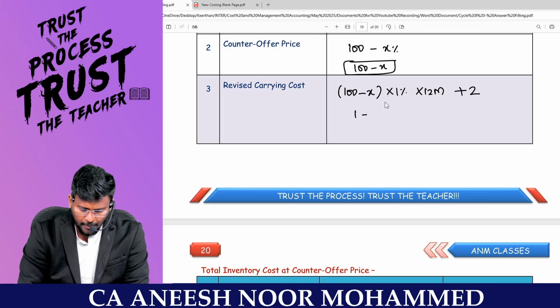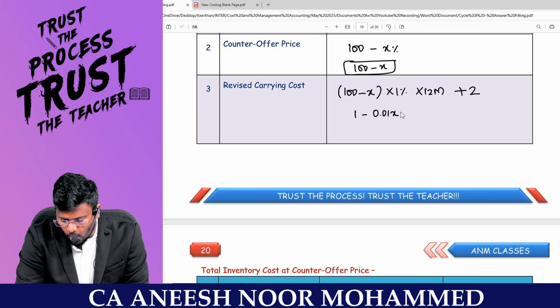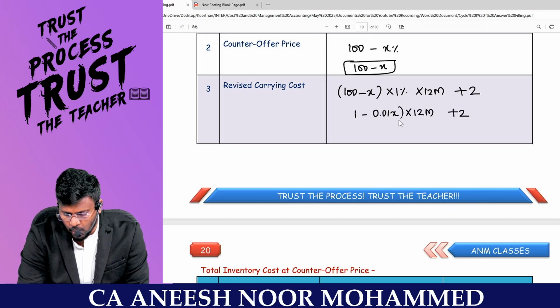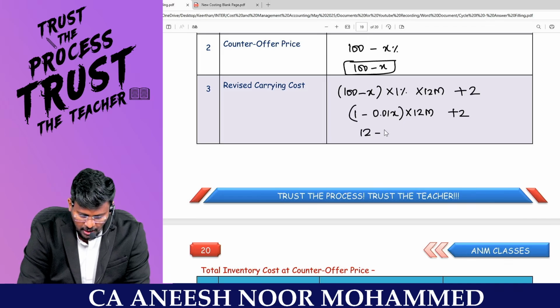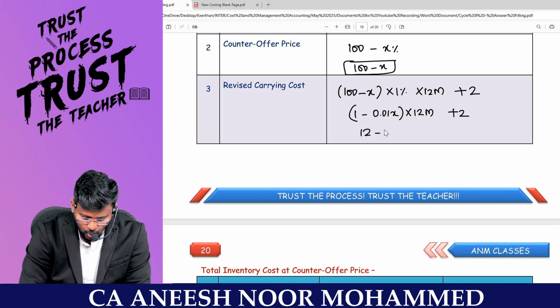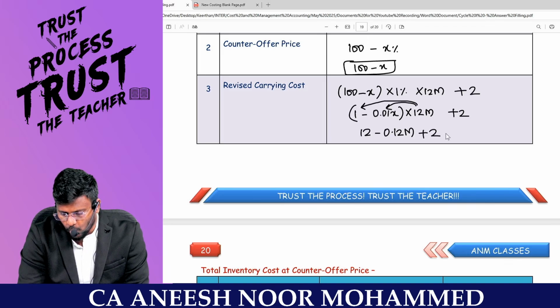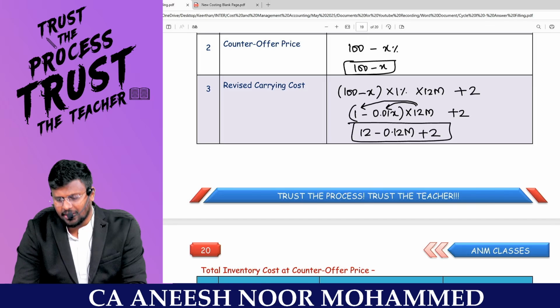So, my dear lovable students, 100 into 1%, we know that (100 minus X) into 1%, basically 1 divided by 100 means 0.01 into (100 minus X), into 12 months, again plus 2. This into this: 12 into 1 comes to 12 minus 0.01 into 12 comes to 0.12X. I have just cross multiplied this into this plus this and this, plus 2 will be the revised carrying cost.